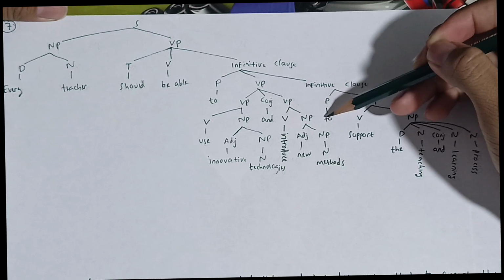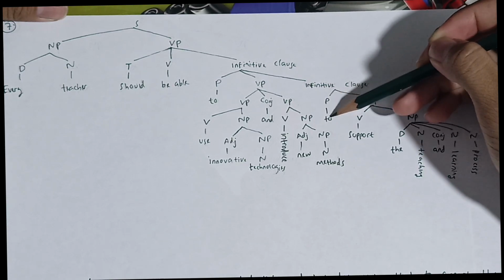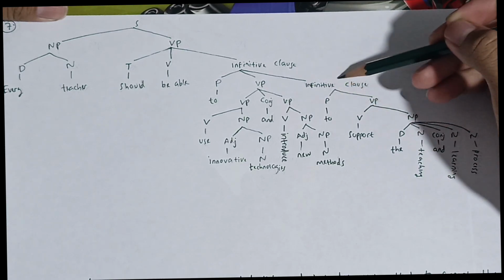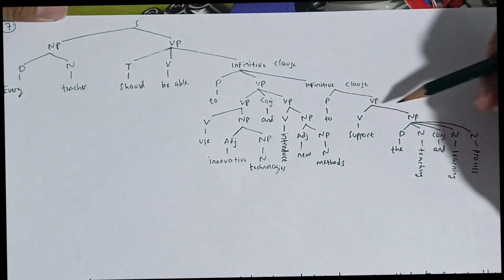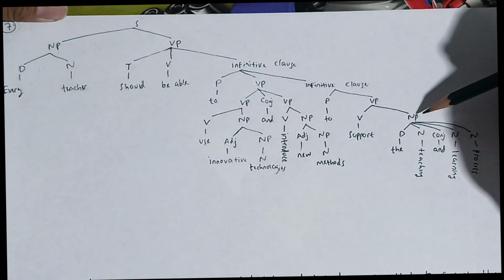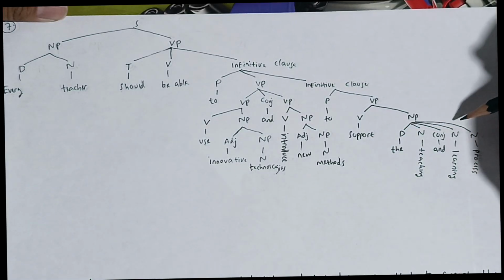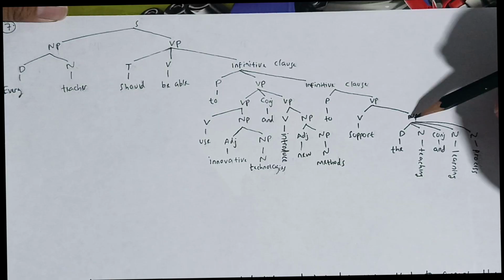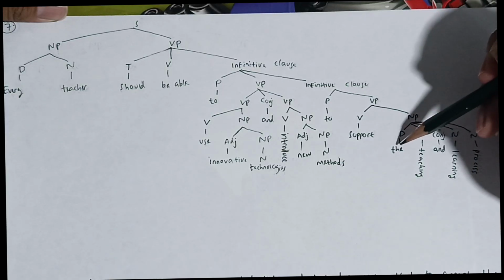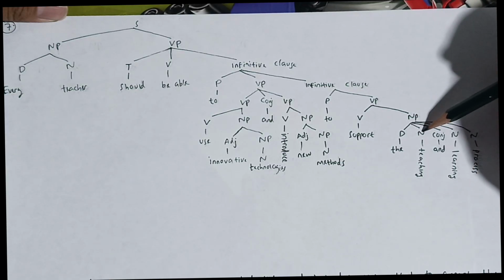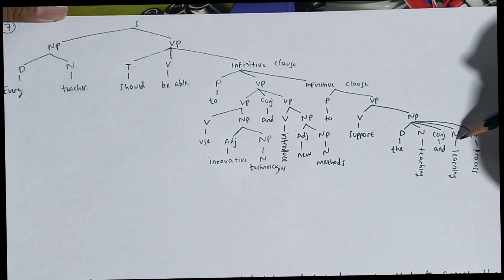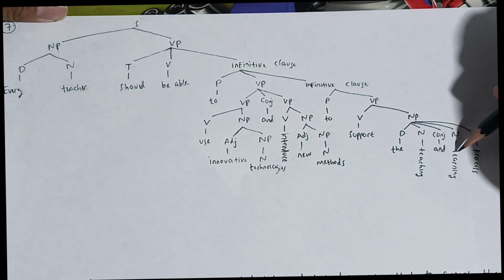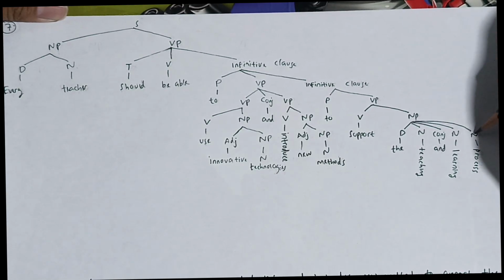And then this infinitive clause is formed by preposition and verb phrase. Because there is to plus verb, it's called an infinitive clause. To is preposition and the verb phrase is formed by verb and noun phrase. The verb is support, the noun phrase is formed by determiner, noun, conjunction, noun, and noun. So there are three nouns, so it's called a noun phrase. The determiner is the, the first noun is teaching, the conjunction is and, the second noun is learning, and the last noun is process.